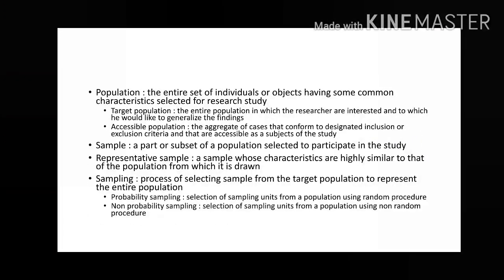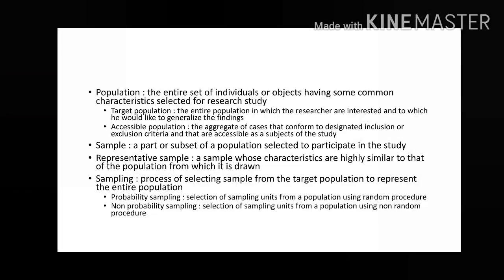Now next is the population. What is this population? Population is the entire set of individuals or objects having some common characteristics selected for the research study. For example, if I want to conduct a study on infants, I will take newborns up to 1 year, and I have to limit them to a particular institute.